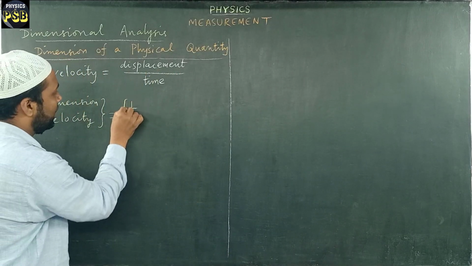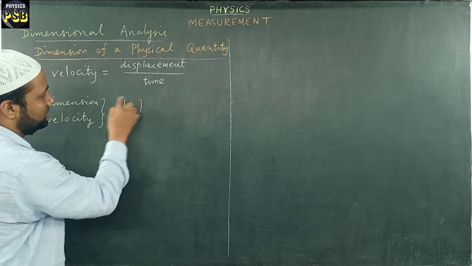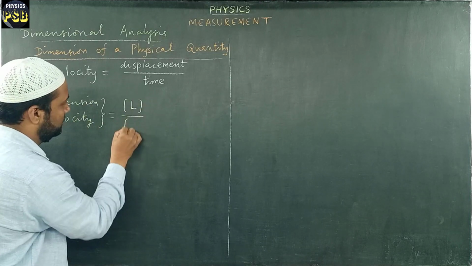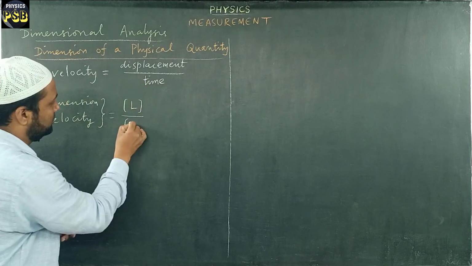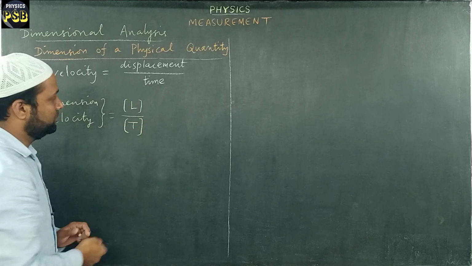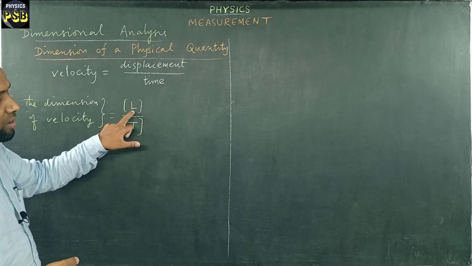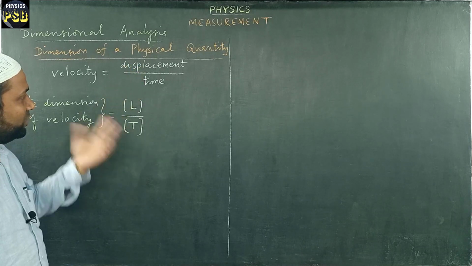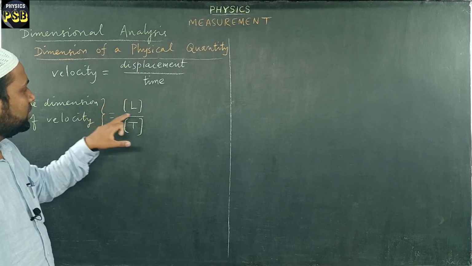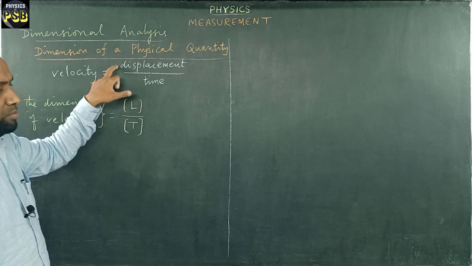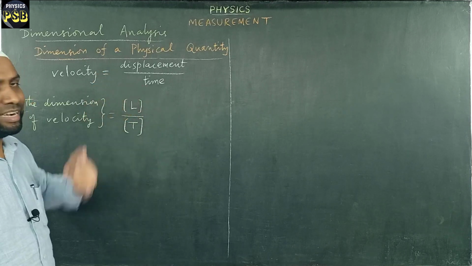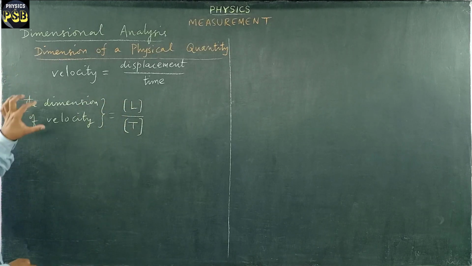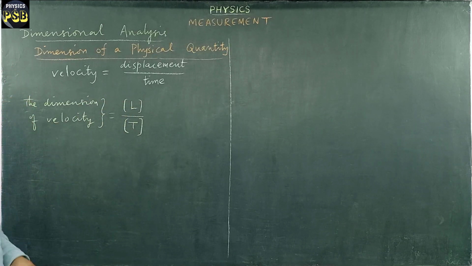This is the dimension of length, divided by this time, it's a T. L stands for length, that represents the displacement, and T stands for time. This is the dimension of displacement. This is the dimension of time. Together this gives the dimension of velocity.